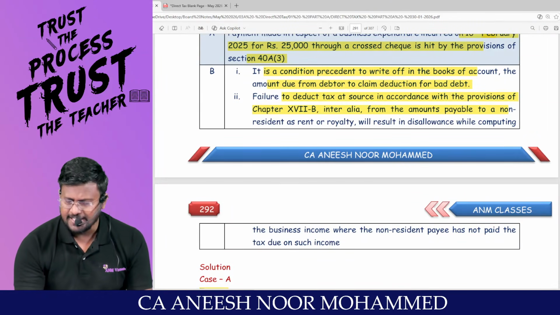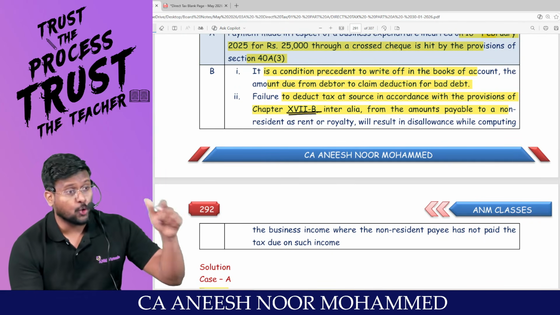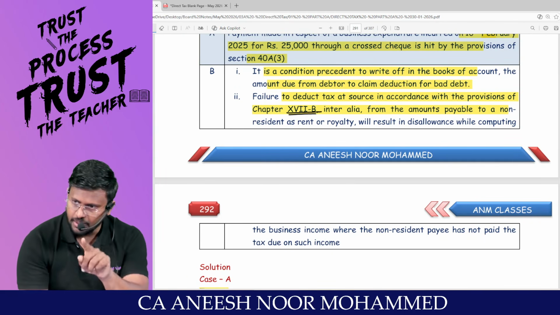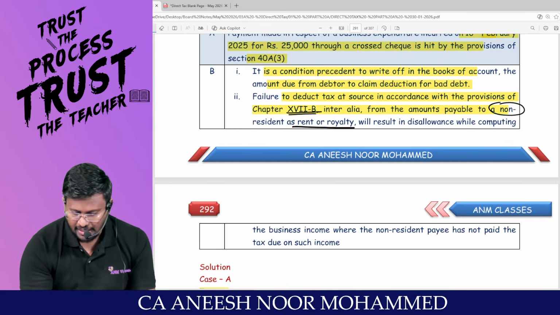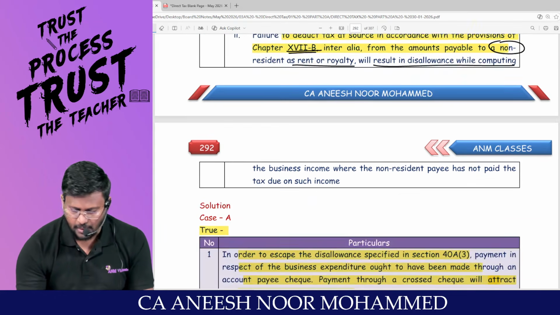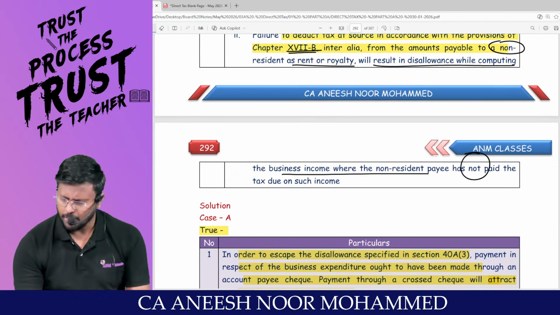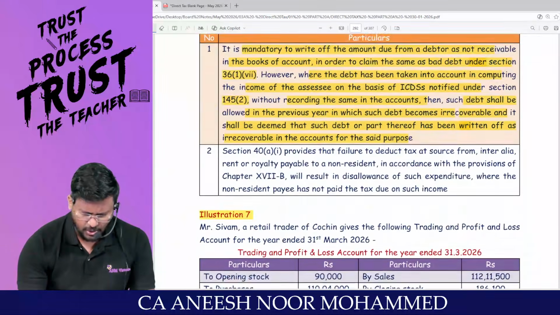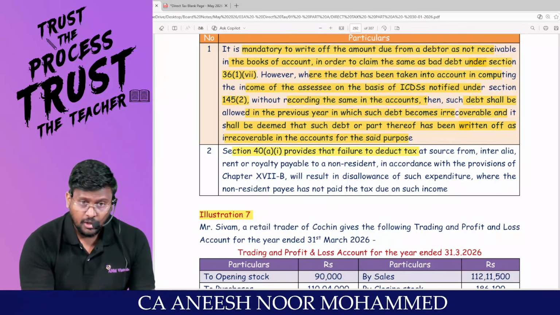Failure to deduct tax at source in accordance with the provisions of Chapter 17B. Already said, Chapter 4D is PGBP and Chapter 17B is TDS. Inter alia, failure to deduct tax from the amount payable to a non-resident, such as rent or royalty, will result in disallowance while computing business income, where the non-resident payee has not paid the tax. Yes, the statement is true. 40A clause 1, because clause 1 is for non-residents.